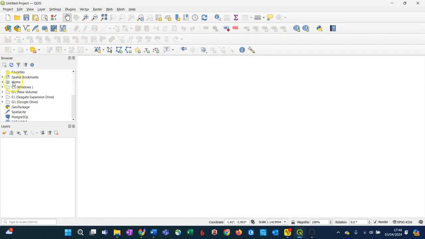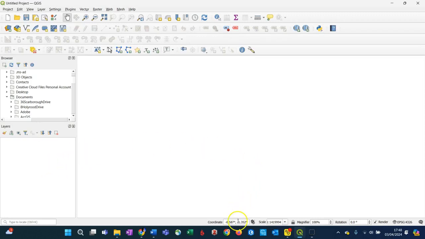And on the left, we have at the top the browser. This is where you navigate through to the data that you are using, for example, in your documents here. And below that is the layers list, where that data that you have loaded into your project will appear in a series of rows as layers in the project.